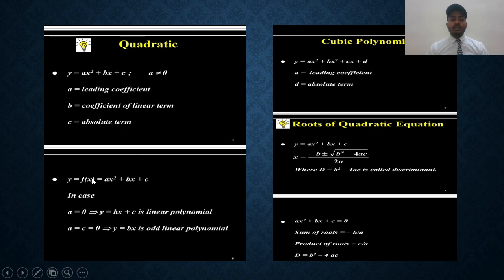Because if a is equal to 0, then the ax² term will be missing. Then this quadratic equation converts into the form bx + c, which is a linear polynomial, not a quadratic equation. And if a = c = 0, then y = bx is an odd linear polynomial.